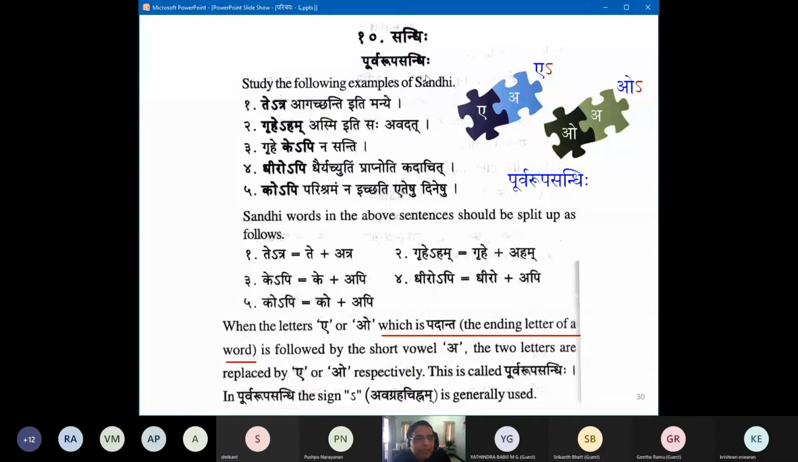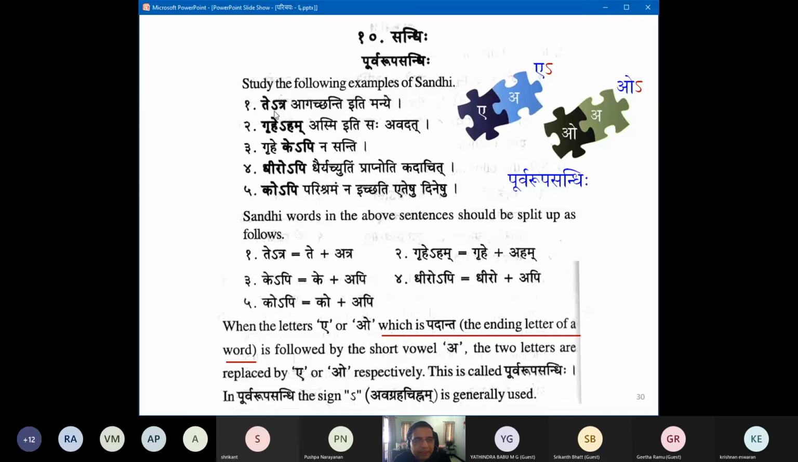Purvarupa Sandhihi. Study the following examples of the Sandhi, in the usual Sanskrit Bharati Paddhati, with examples, not trying to do too technical. Te atra agachanti iti manye. So this sign, as you know, is avagraha chinha. It's actually representing an elided something that has actually disappeared. It is kind of representatively showing it in written form. Otherwise, it can become a little confusing. But pronunciation almost flows across it, like tetra. Nobody is supposed to do te atra.